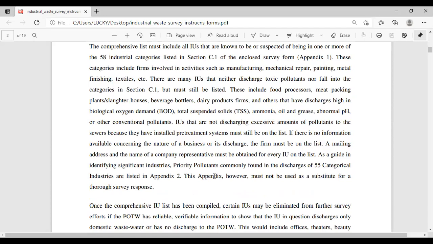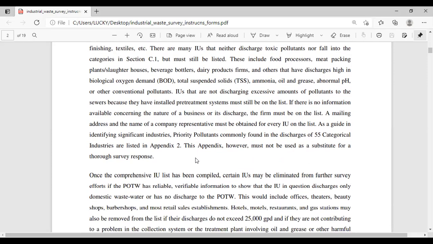These include food processors, meat packing plants or slaughterhouses, beverage bottlers, dairy products farms, and others that have discharges high in biological oxygen demand (BOD) and total suspended solids (TSS), ammonia, oil and grease, abnormal pH, or other conventional pollutants. Industrial users that are not discharging excessive amounts of pollutants to the sewers because they have installed pretreatment systems must still be on the list.